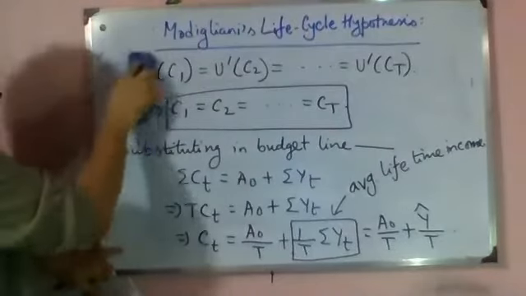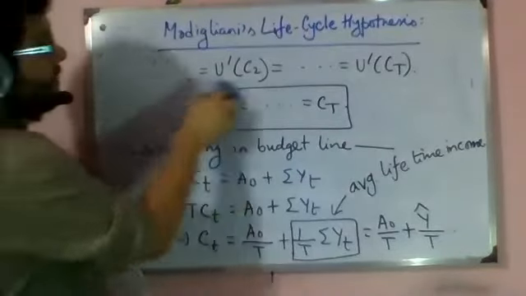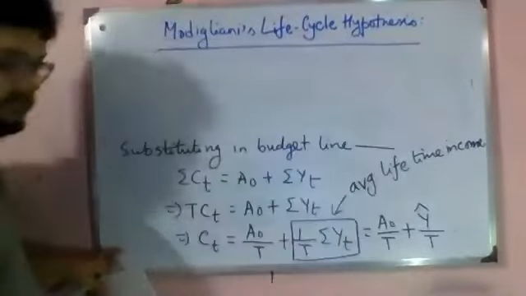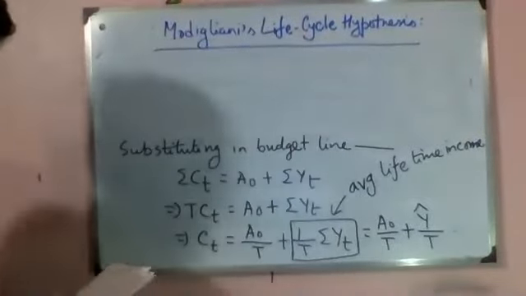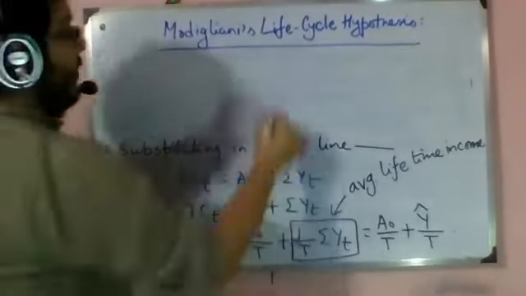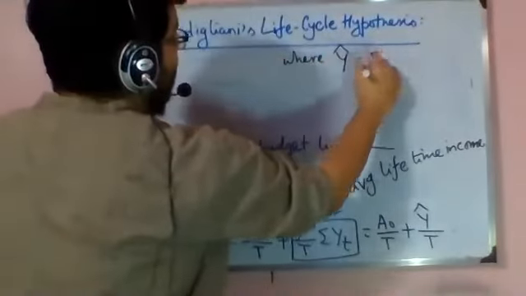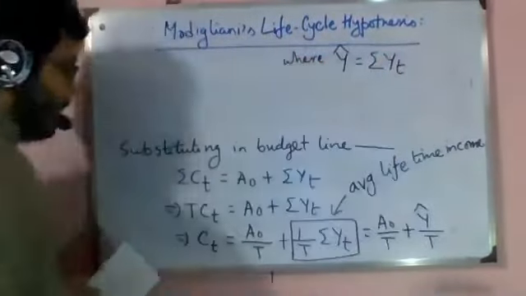So what is our Y hat? Y hat is simply sum over Yt. So here I'll just write it above, where Y hat is equal to sum over Yt.